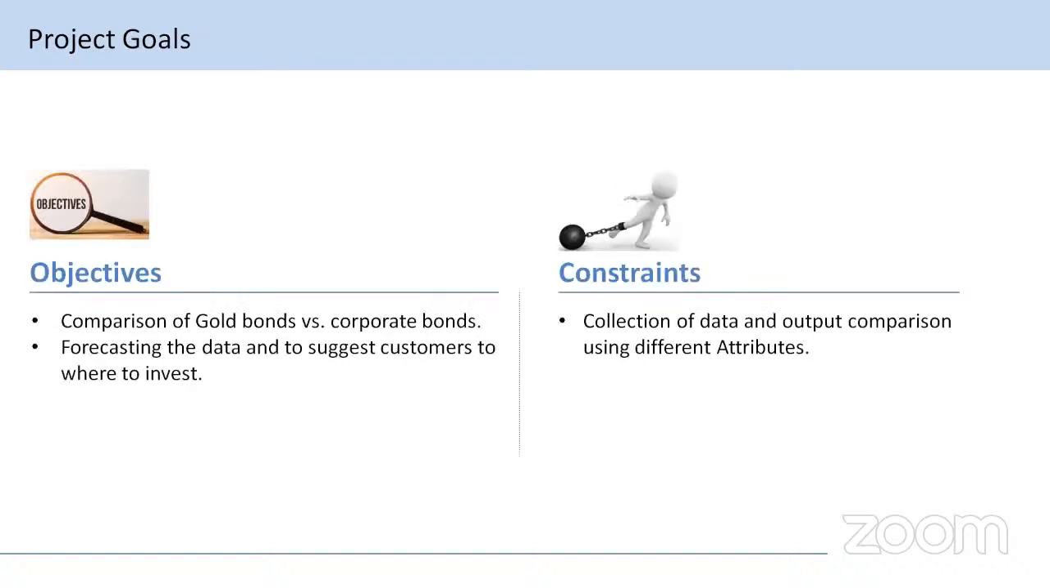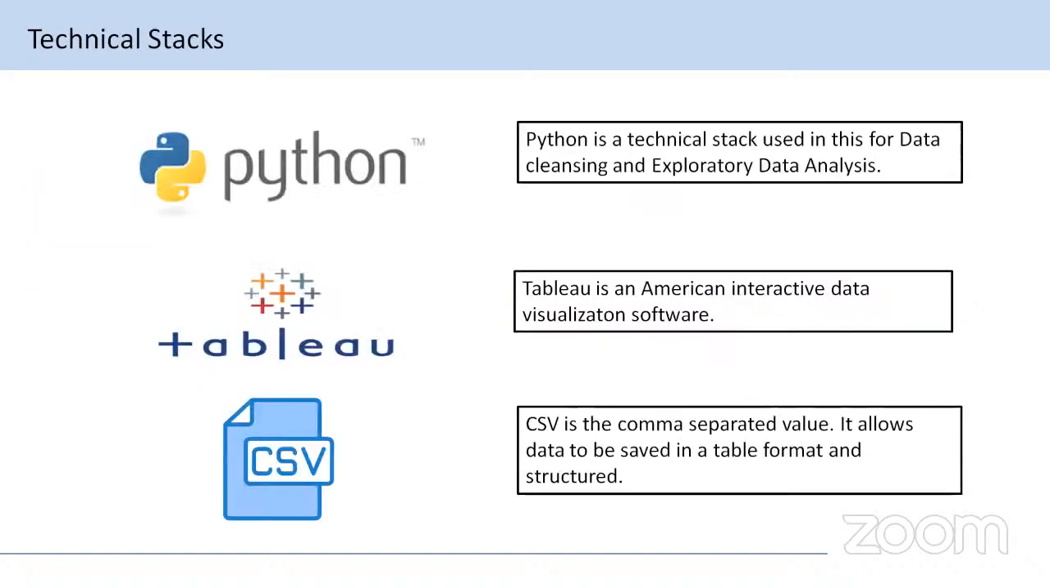Now I would like to introduce the project goals. The main objective of the project is the comparison of gold bonds versus corporate bonds, forecasting the data, and suggesting to customers where to invest their money. The constraints of this project are the collection of data and the output comparison using different attributes. Now the technical stack of the project is Python, Tableau, and CSV.